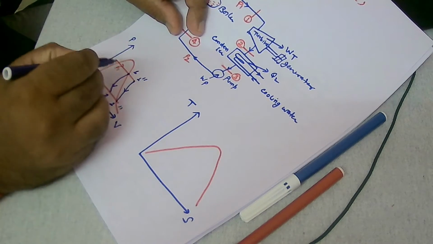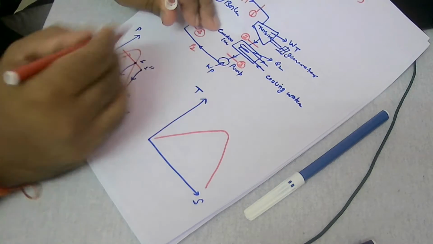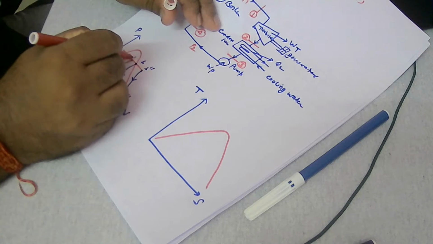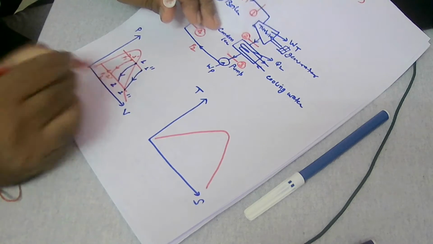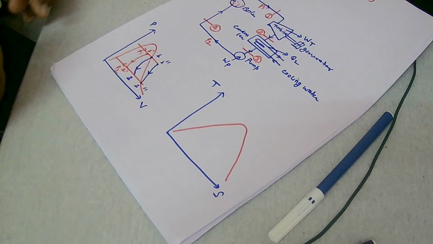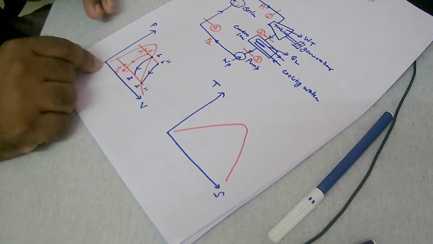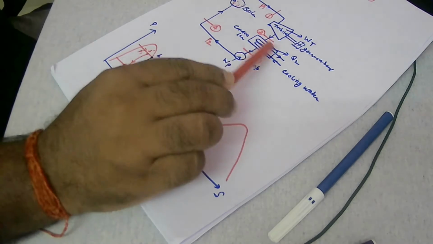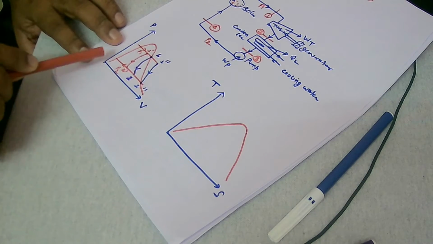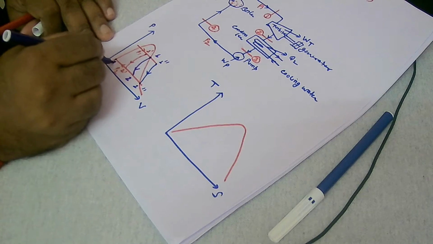Wet means the initial condition may be somewhere here, and the final condition is also somewhere here. So this is 1 dash and this is 2 dash. Clear? 1 dash and 2 dash. So I will represent that. So this 1 to 2 process is over. Now 2 to 3 is constant pressure condensation. So this is the constant pressure condensation process. Now you reach 3. So represent the third point here.